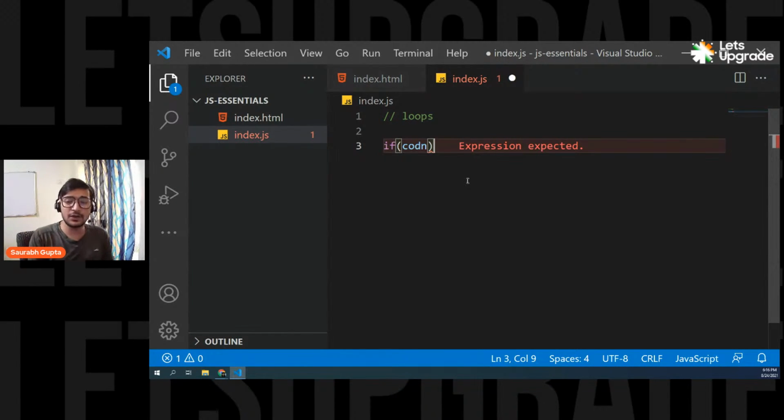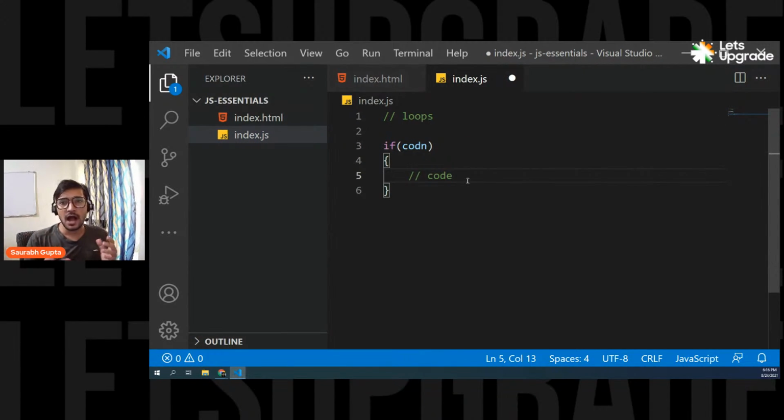So you write if, then your condition, and then you have a block of code. Here goes your code that you want to execute. Now, how does an if work? You have a condition. If this condition is false, we'll directly go outside. We'll directly go here, outside, right? If this condition is false, we'll simply go outside, we'll skip the block.